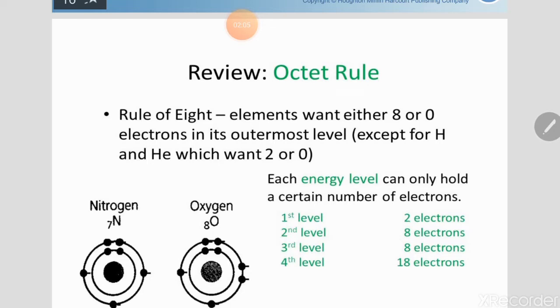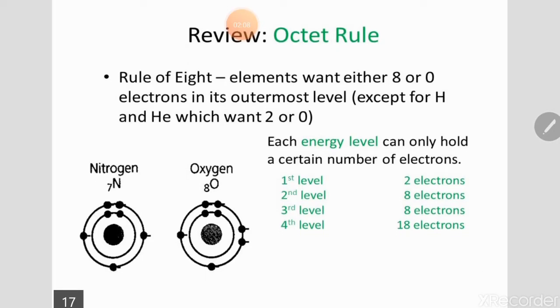What is the meaning of the 8 rule? It means that all atoms want to have 8 electrons on their outermost energy level. So the octet rule says that elements want either 8 or 0. If they can complete the outermost energy level to 8, they want to complete it to 8. If they have only a few electrons, it's better to get rid of these electrons.